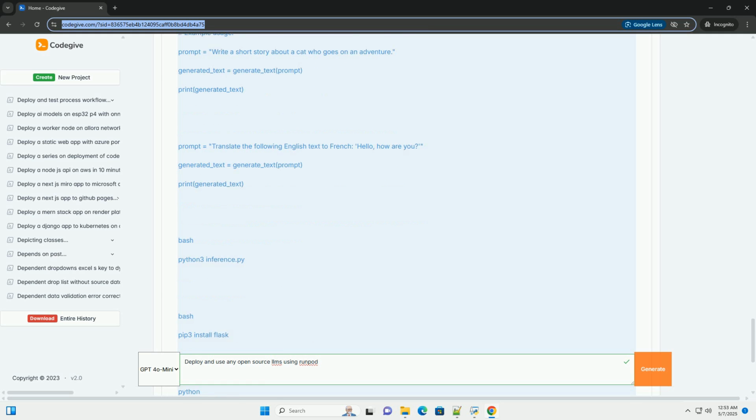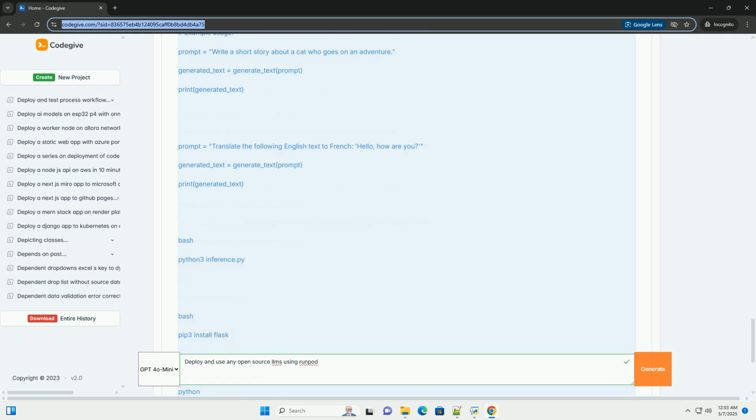Important notes. Quantization: the code includes quantization to use less memory. If your GPU has enough VRAM, you can try removing the quantization_config to load the model in full precision, for example torch_dtype equals torch.float16. This might give better results. Model selection: make sure to select the right model name based on your requirements. Hugging Face token: if you are using a model that requires authentication on Hugging Face, for example some of the Meta models, you might need to authenticate using your Hugging Face token.